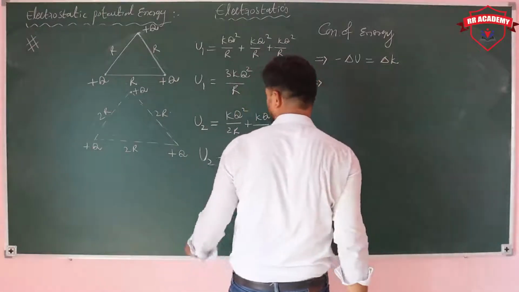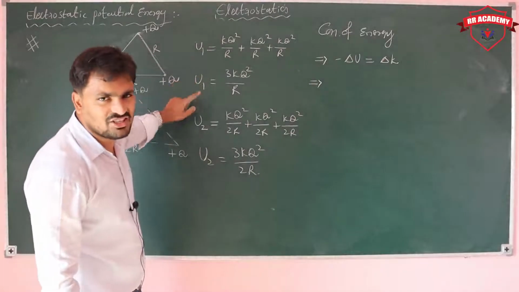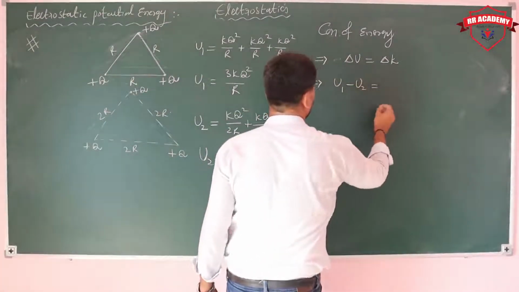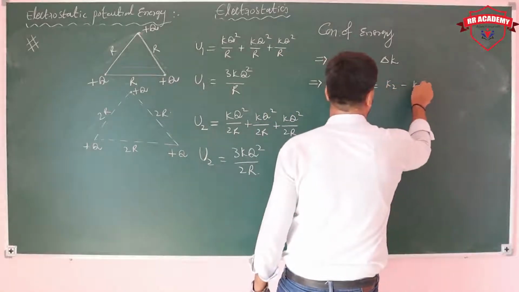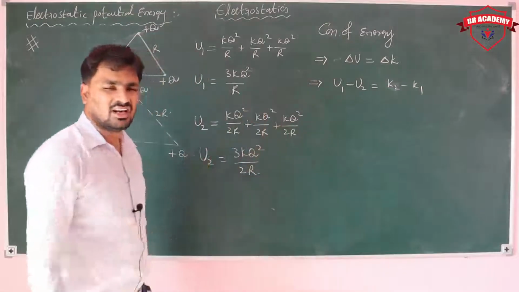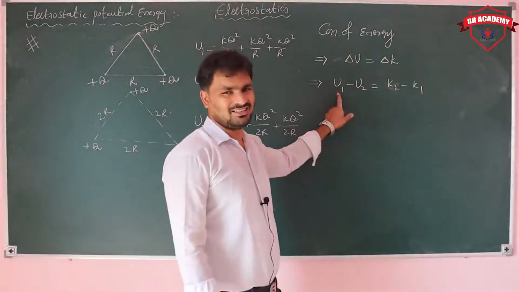Generally potential energy change we write as U2 minus U1. Here potential energy decreases, so you can write directly U1 minus U2 is equal to kinetic energy K2 minus K1. You are releasing from rest, so the initial kinetic energy is 0. Initial potential energy is maximum.